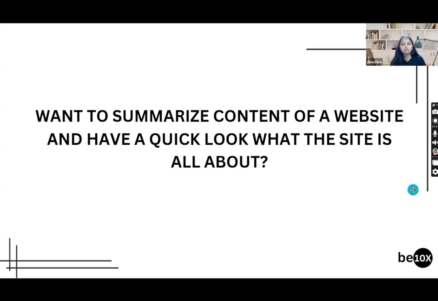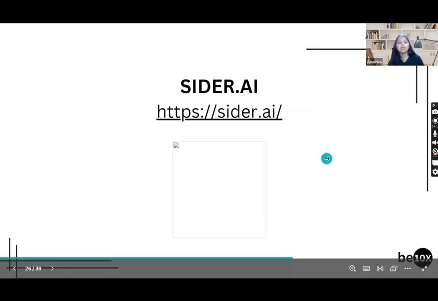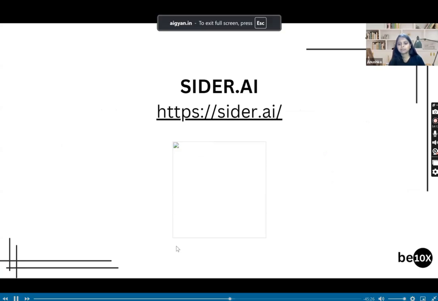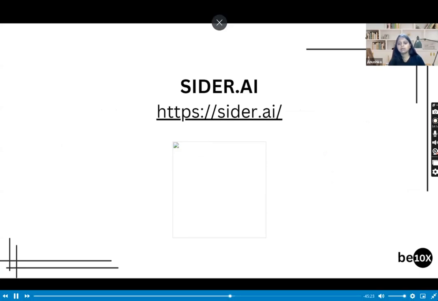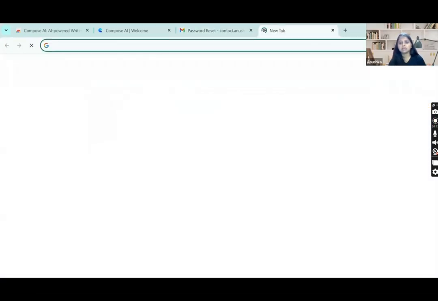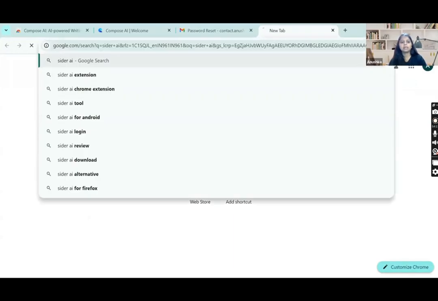So the tool which you can use for this is Cider AI. I guess there is some issue. The logo is not loading. I will be demonstrating this Cider AI and how you can use this. So let's quickly go to our shared screen. Let me go to a new search box, and here I will be writing Cider AI and press enter.